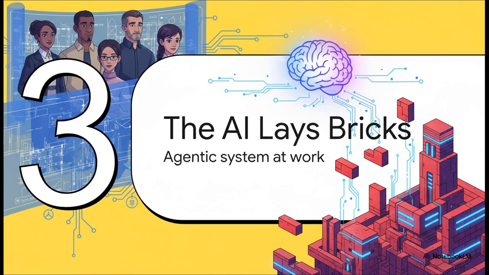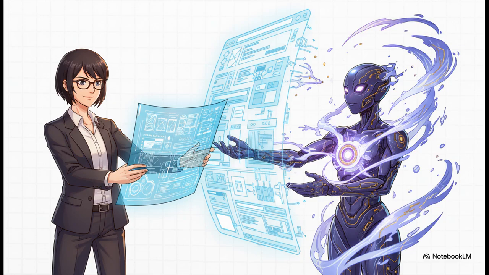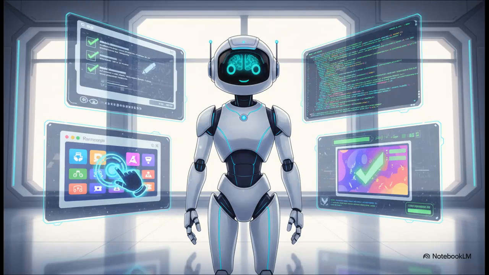This is the part where the architect gets to lean back and the AI starts laying the bricks. With those high-quality instructions we just talked about, this autonomous agent just springs to life. And we're not talking about just auto-completing a line of code here and there. No, it's ingesting the entire blueprint and building a whole working application from scratch. And just look at what it does all on its own.